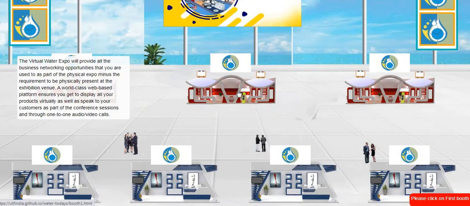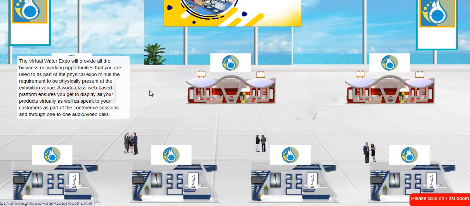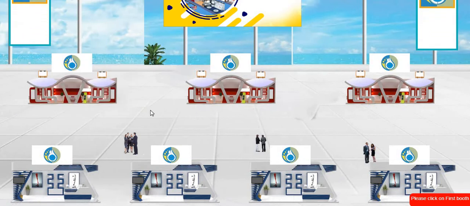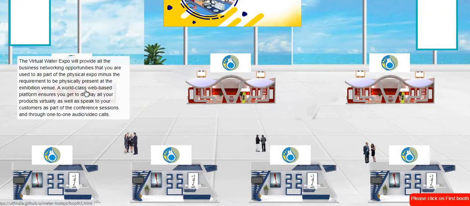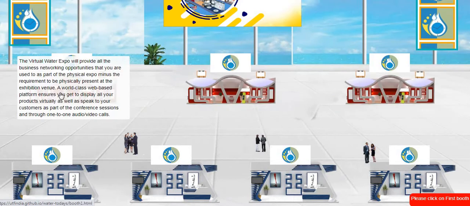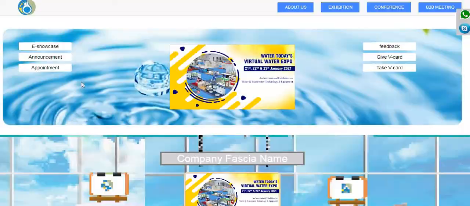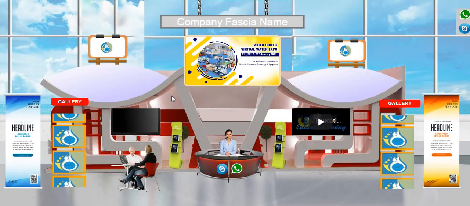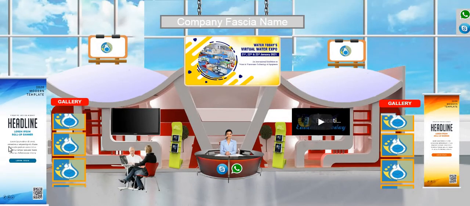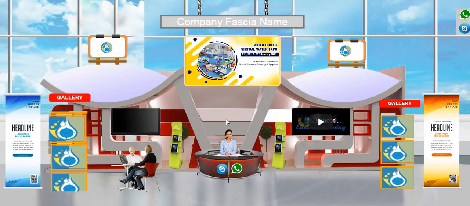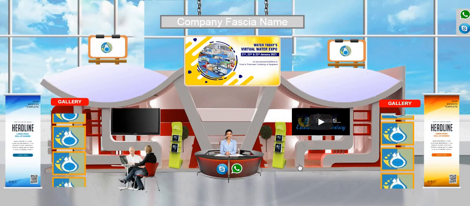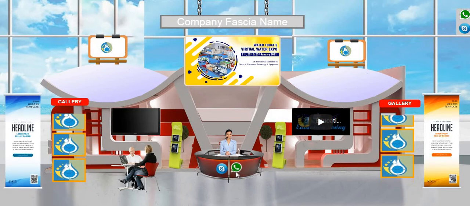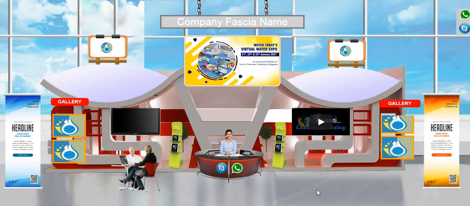You just need to bring your mouse on it and you will be able to see what that exhibitor is all about. And if you shortlisted that exhibitor and you want to see their booth, you just need to click on it. Once you click on it, you will be coming to their booth where you can see their posters, their galleries. You can also see their videos, you can see their documents, you can get in touch with them through WhatsApp or Skype.